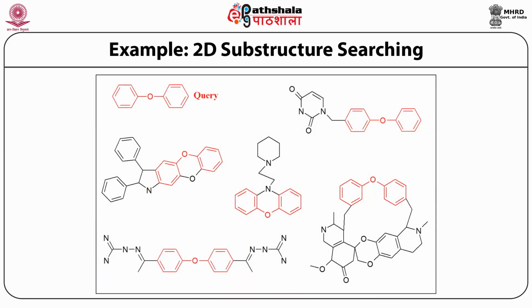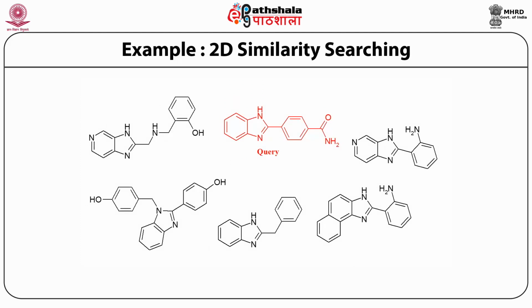Here I show you substructure searching. There are small queries, and then you can have many substructure searches. Here the red color shows all the parts of the molecule that are associated with the substructure searching. I will show you today's similarity searching, where a similar structure has been identified as part of, or exactly similar to, different molecules. Five of the molecules are shown here, which have exactly similar structure to the query molecule. Both of these are extracted from large databases.